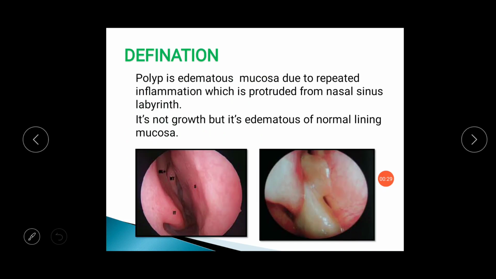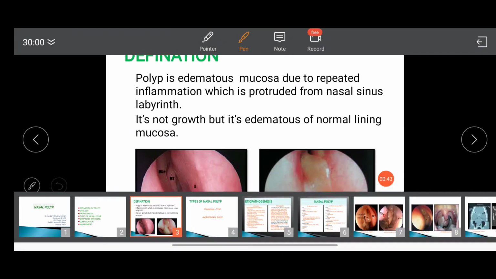Polyp is edematous mucosa due to repeated inflammation with allergy, which is protruded from the nasal sinus labyrinth. It is not a growth, but it is edema of the normal lining mucosa.